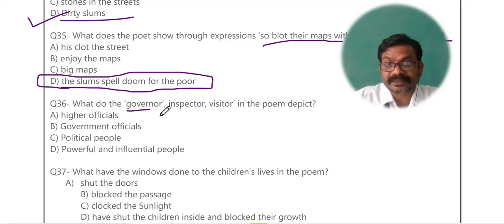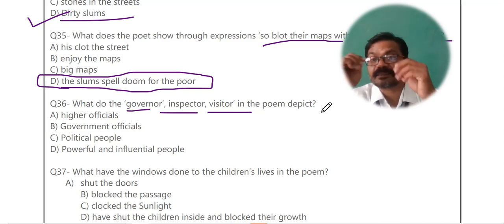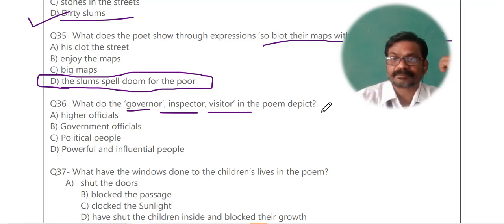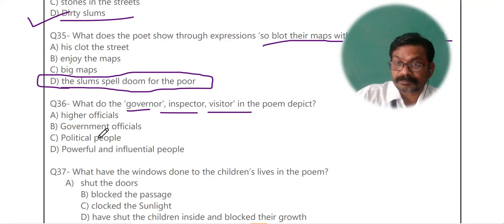What do the governor, the inspector and visitor in the poem depict? In the last line the poet said, until the governor, the inspector and visitors go ahead and do something. इस तरीके की बात पोएट ने की थी। तो वो क्या कहना चाह रहे हैं? वो किस चीज का चित्रण करते हैं?